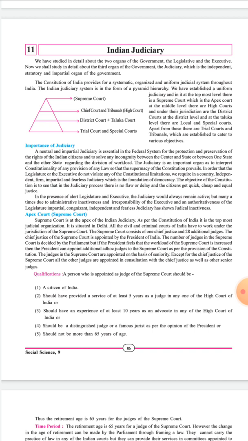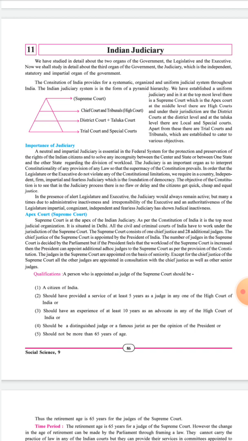The Constitution of India provides for a systematic, organized and uniform judicial system throughout India. The Indian judiciary is an independent as well as statutory and impartial organ of the government, with the power to give justice to people and to punish offenders of the laws. The Constitution has made provisions to provide systematic, organized and uniform justice through the judiciary. The Indian judiciary system is in the form of a pyramid hierarchy.